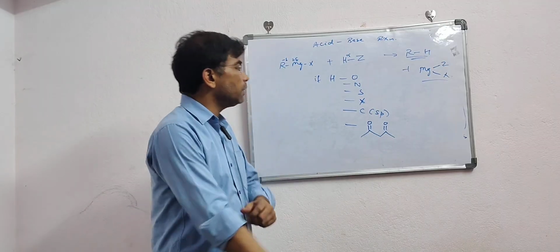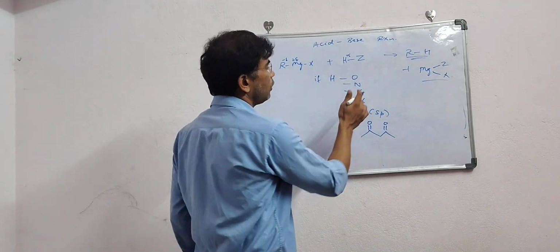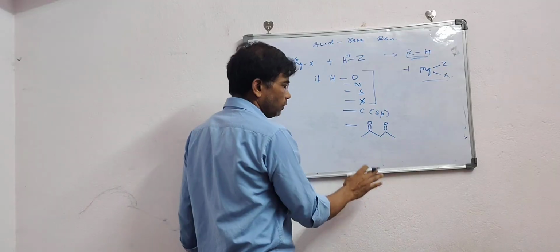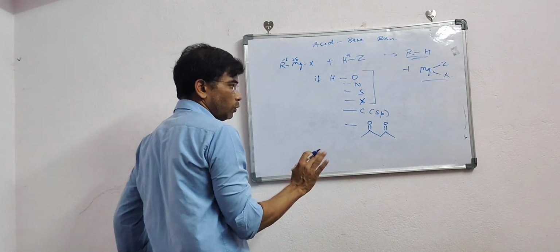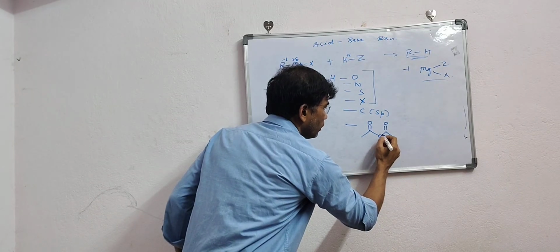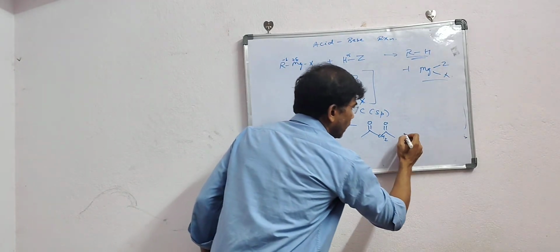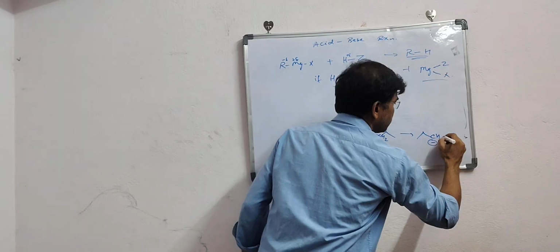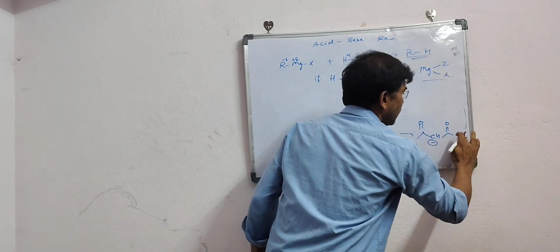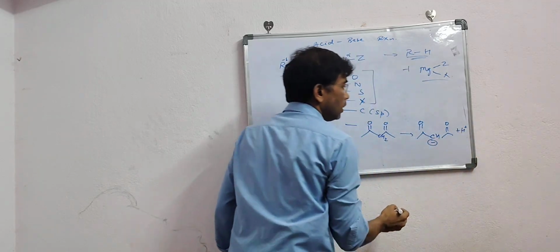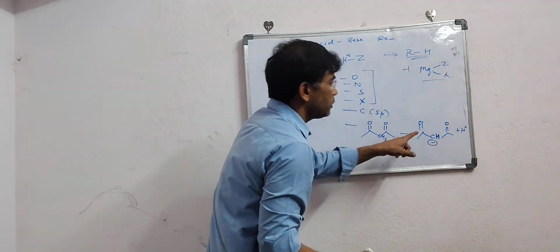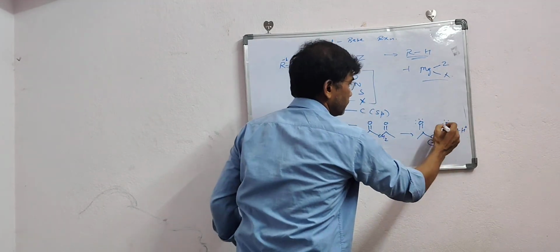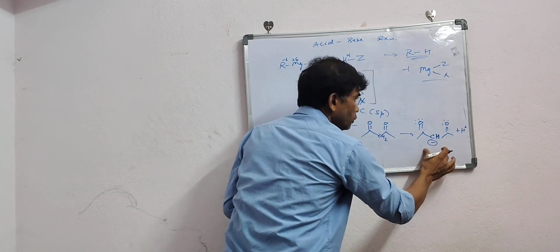So here we have seen the case where hydrogen is connected to more electronegative atoms, even sp hybridized carbon, and active methylene. You know what the concept of active methylene is? Suppose here we have got CH2. Now if I remove H plus from here, that means CH minus after the removal of H plus, this CH minus will be stabilized by the electron withdrawing groups. These oxygens are there and this negative charge will be stabilized. So this one is a stable conjugate base.